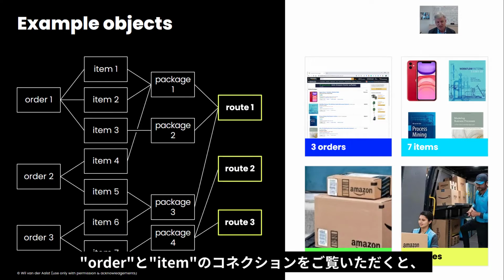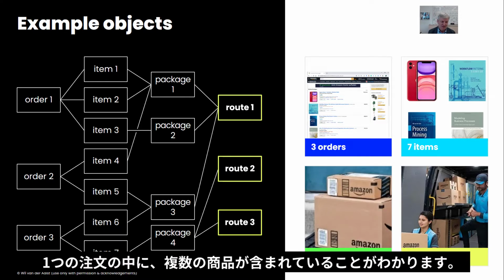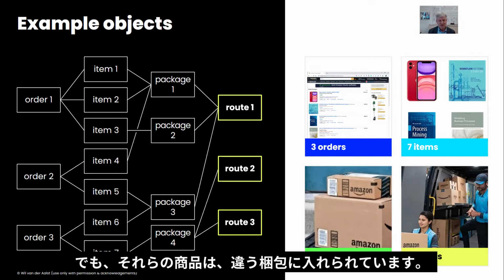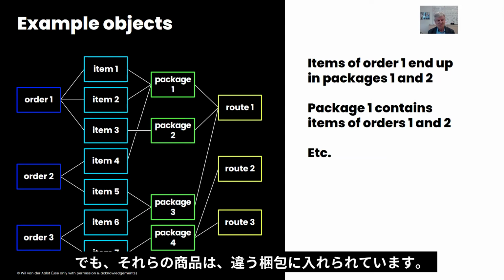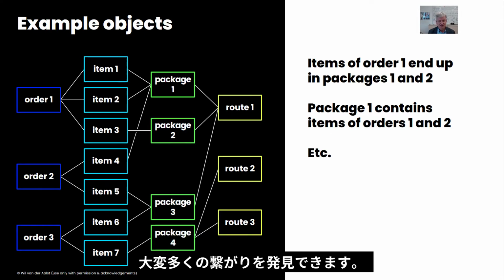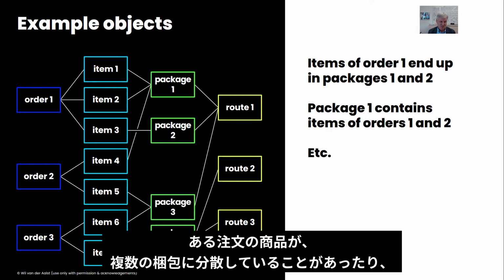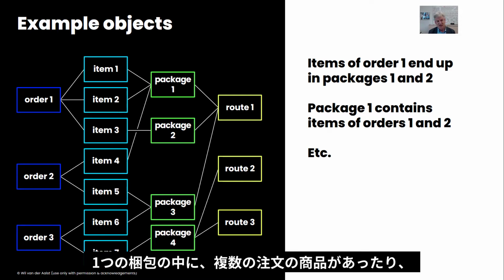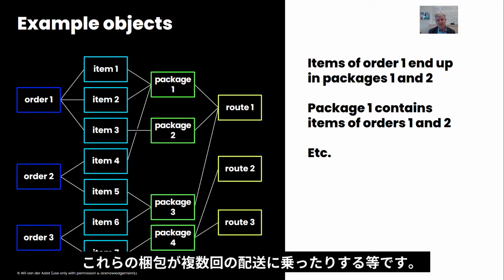If you look at the connections between orders and items, you can see that in one order there can be multiple items, but these items can be distributed over multiple packages, etc. If you look at the indirect relationship between orders and packages, we have a many-to-many relationship. Items from one order can be scattered over multiple packages, and inside one package there can be items of multiple orders. And these packages can be on multiple routes, etc.